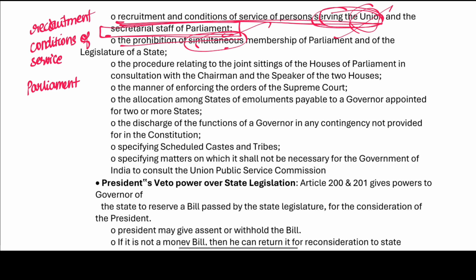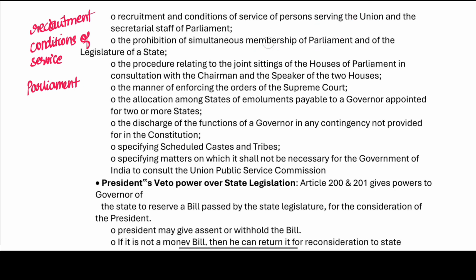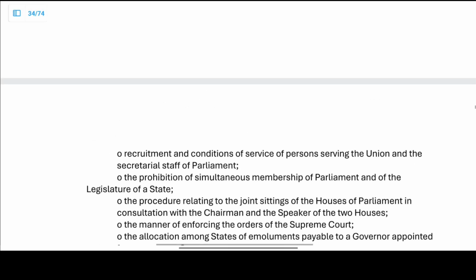The prohibition of the simultaneous membership of the parliament and the legislature of the state. The president has to prohibit the simultaneous membership of the parliament and the legislature of the state. So who prohibits it? The president. It is the role of the president.